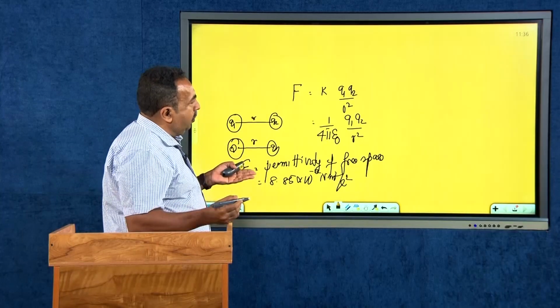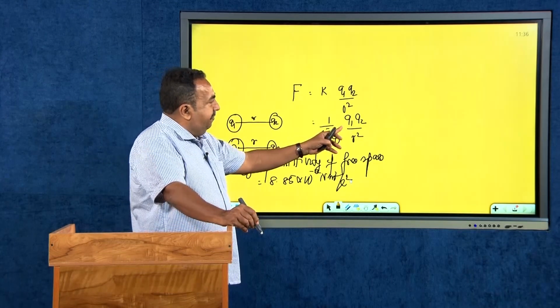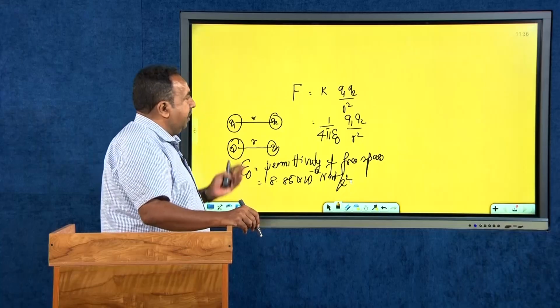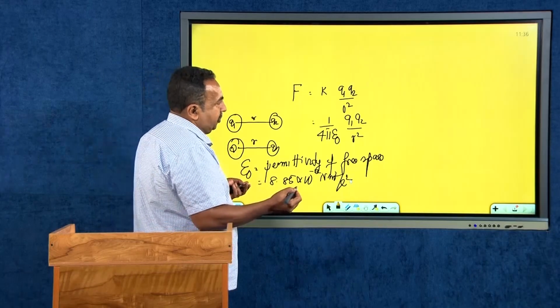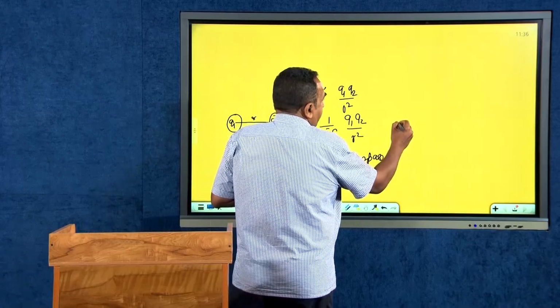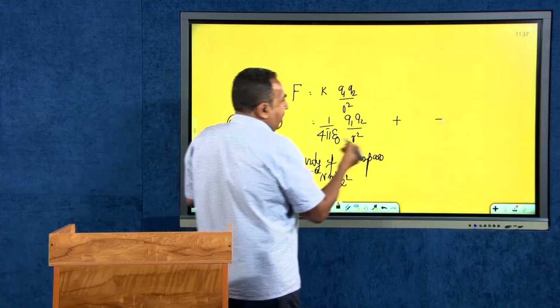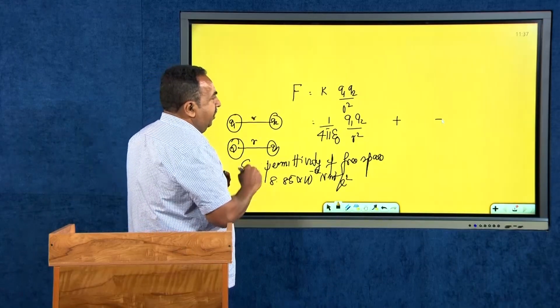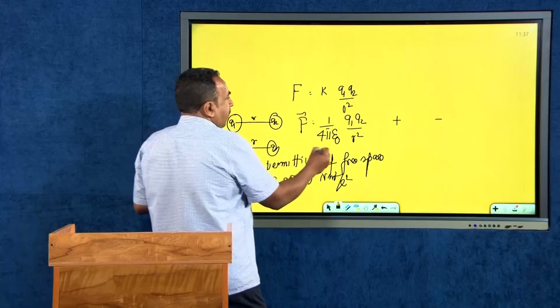I am not considering what is the sign of the charges. If both have the same sign, either positive or negative, they will be having a repulsive force, and if one is positive and the other is negative, they will be having an attractive force. And in vectorial form, I will be able to rewrite this expression as, if